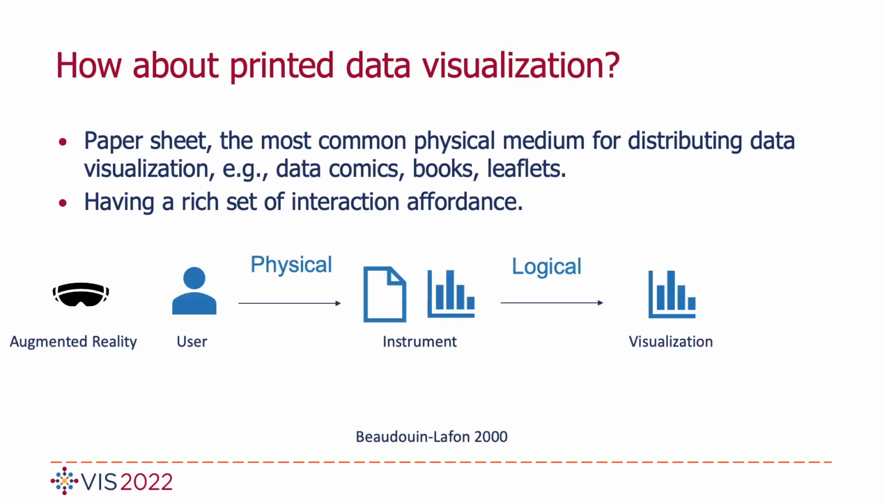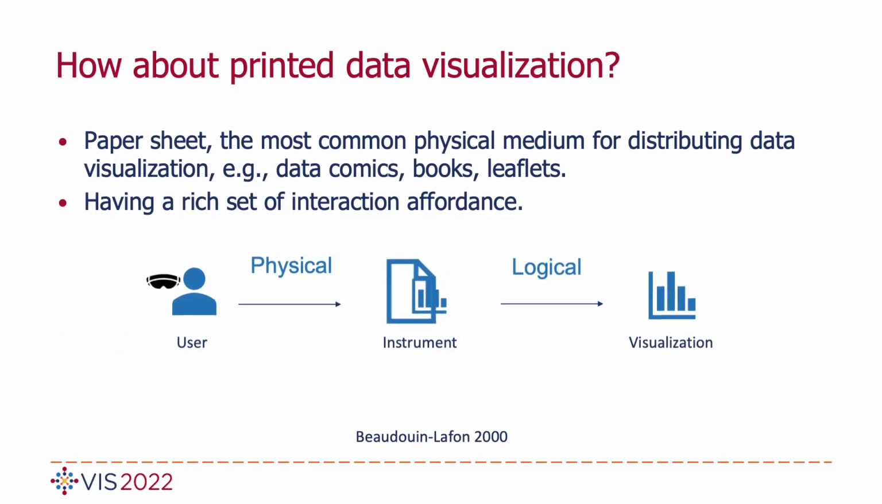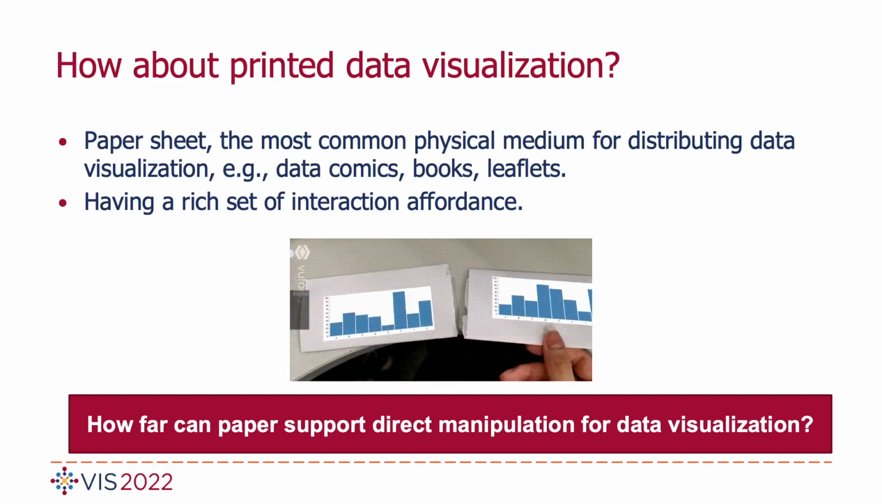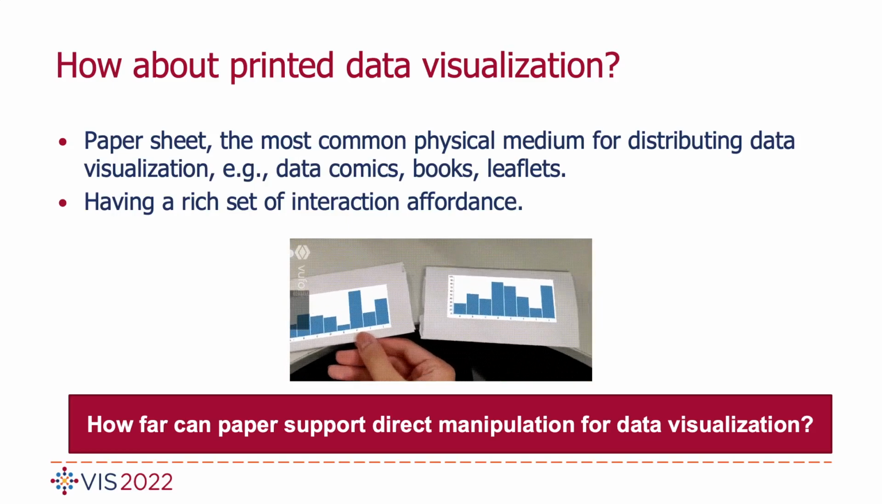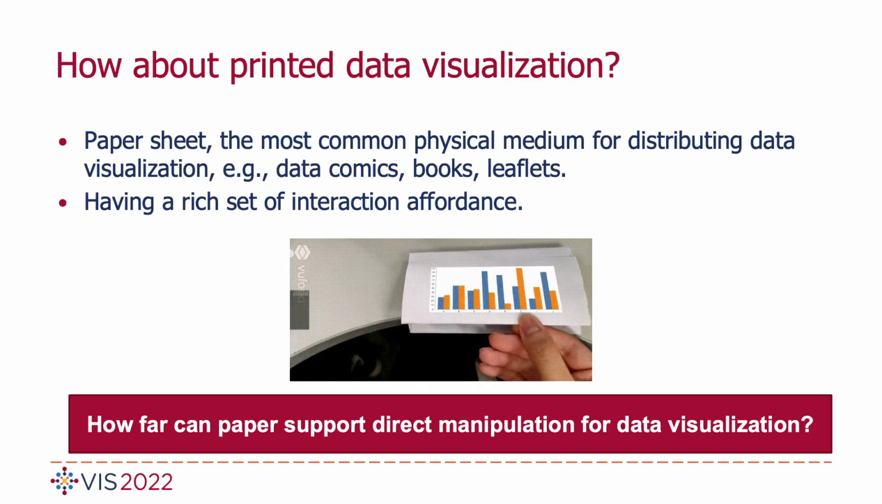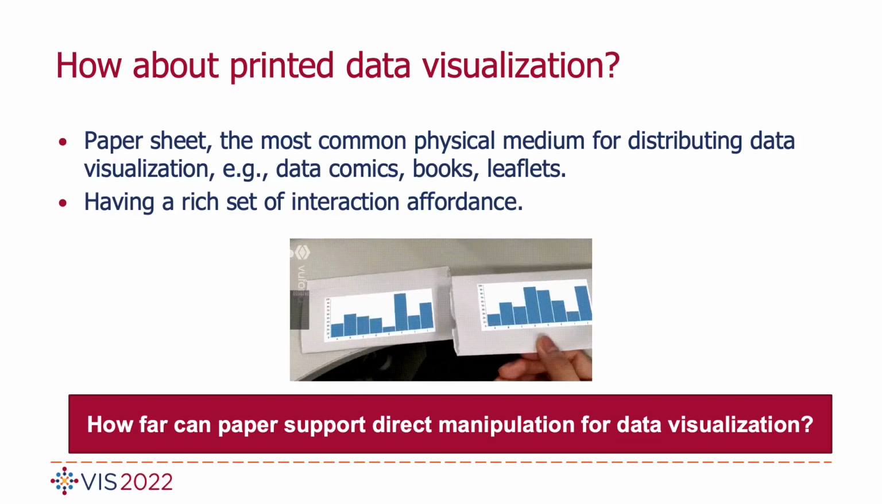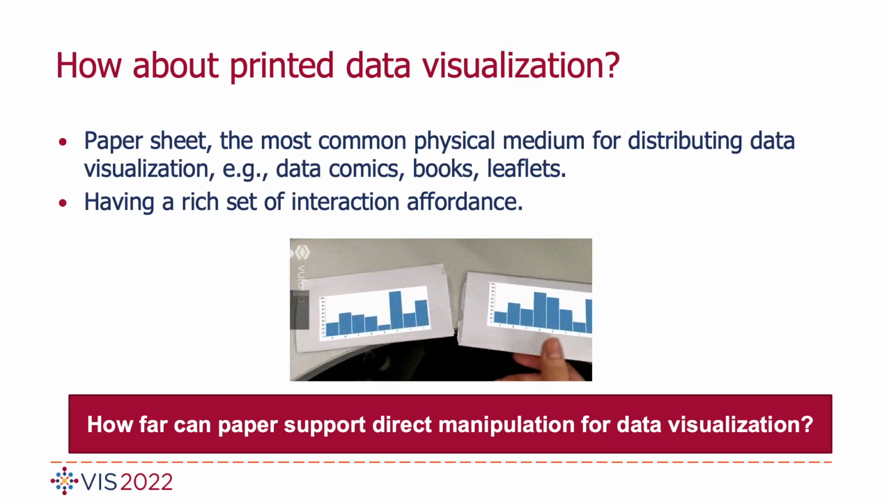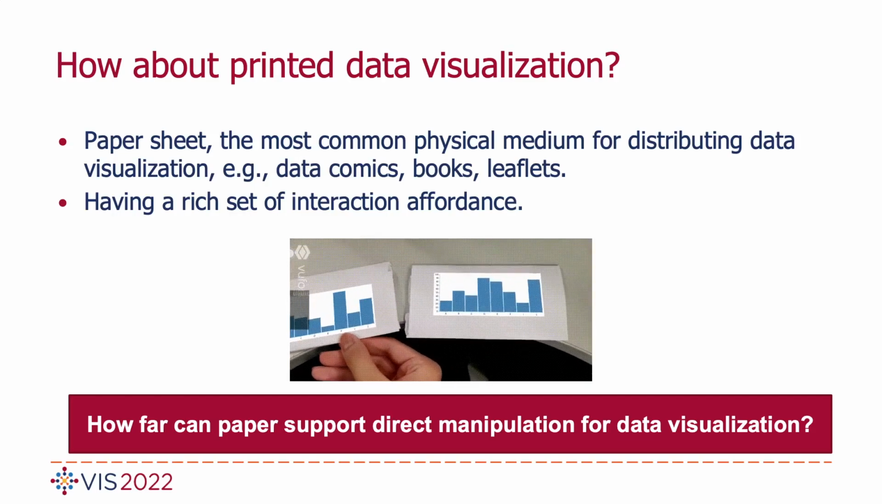Besides, with the help of augmented reality, we can better embed the physical part with the logical part, leading to a greater sense of directness. For example, we can stack two papers to merge two bar charts into a grouped bar chart directly. However, interaction with printed data visualization is still underexplored. Therefore, in this work, we are interested in exploring how far paper can support direct manipulation for data visualization.